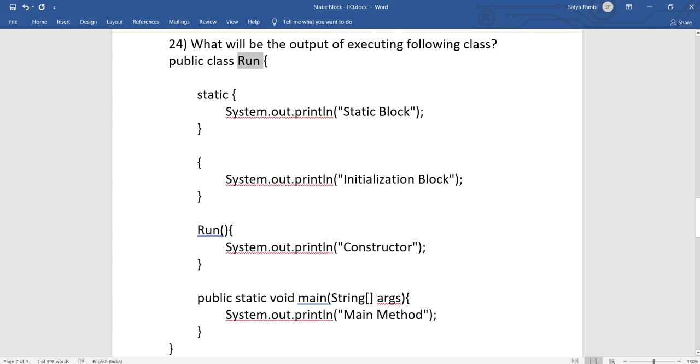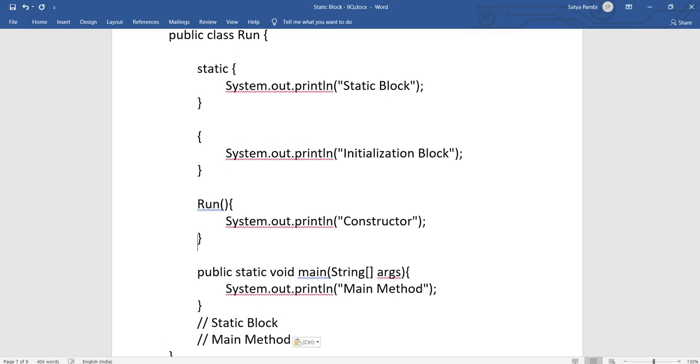So the static block will be executed first, and this will be printed, static block. Then we have System.out.println in the main method, so this will be printed here.